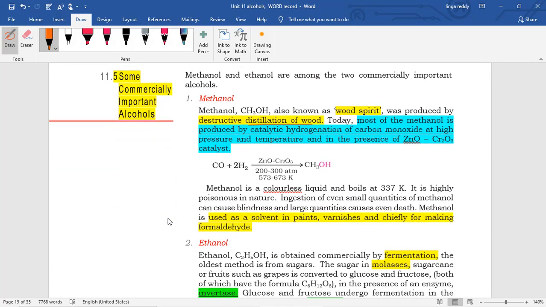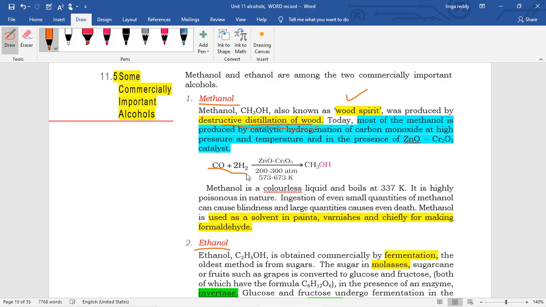Next, the last topic for today's class, some commercially important alcohols. In that, methanol is there, then ethanol. Methanol is also known as wood spirit, because it was obtained by destructive distillation of wood. Previously it was prepared that way, but nowadays we prepare it from carbon monoxide and hydrogen.